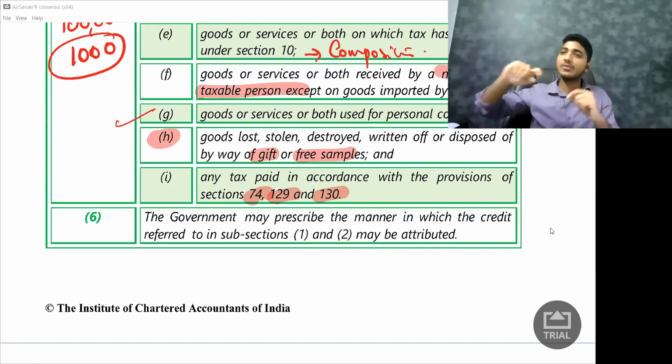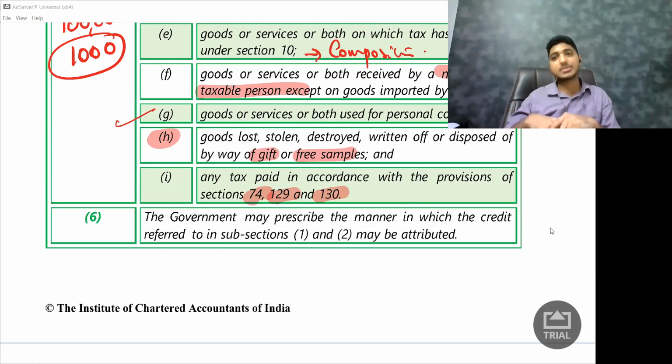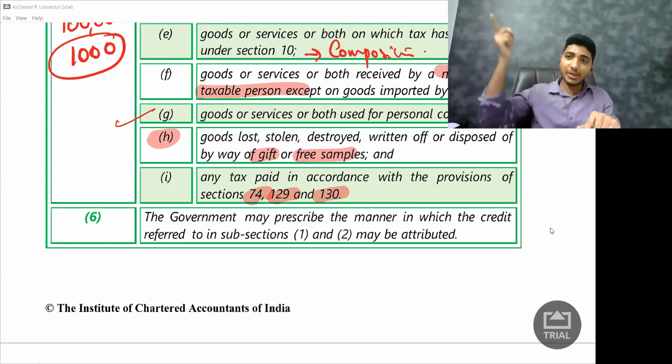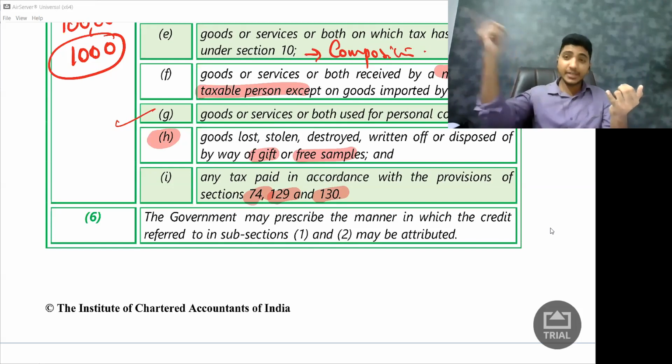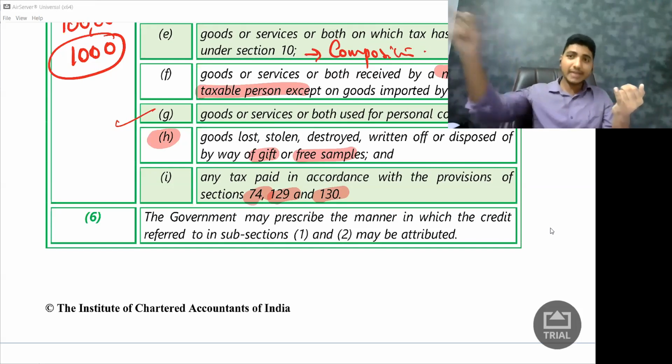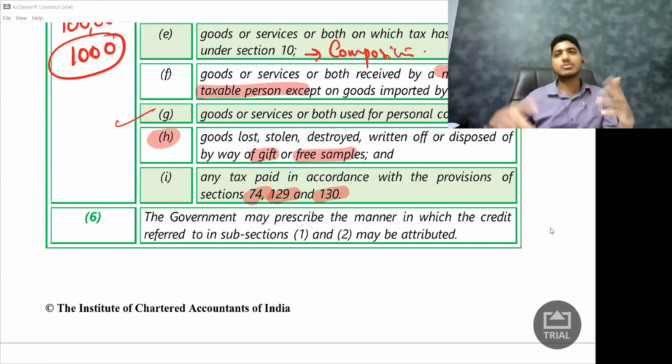Now if I pay this 12,000 rupees to him, can I claim credit of that 12,000 rupees? Government says no. Why? Is he paying voluntarily out of his own wish? No. He's paying because of this GST raid. There is no word called raid in the act, but there is some investigation going against him. That is why he's paying GST. So that credit I cannot avail. You will learn more about this in your later studies, but this is what section 17(5) is.